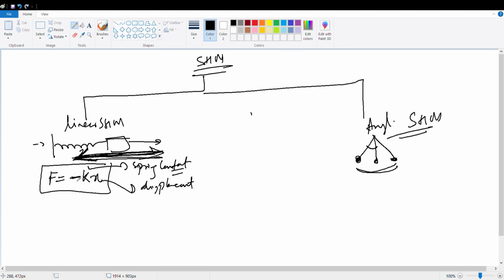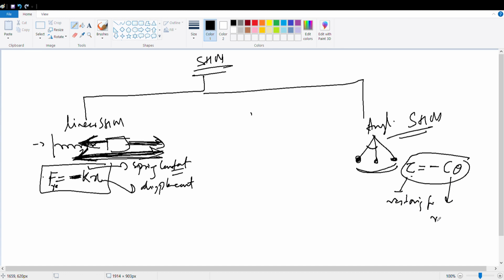And why minus? Because when I am pulling it, the restoring force acts opposite to the displacement. This is a restoring force. When I am pulling, the displacement is this side, but the restoring force is the opposite side. That's why it is minus. And here, tau is equal to minus c theta. Tau is the restoring torque, not force. And what is c? It is called the restoring torque constant.